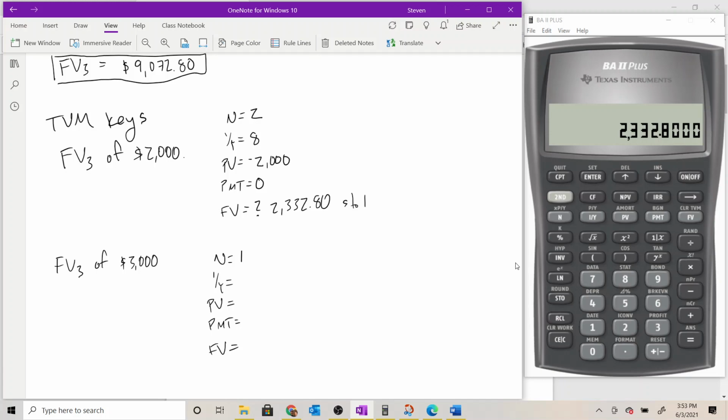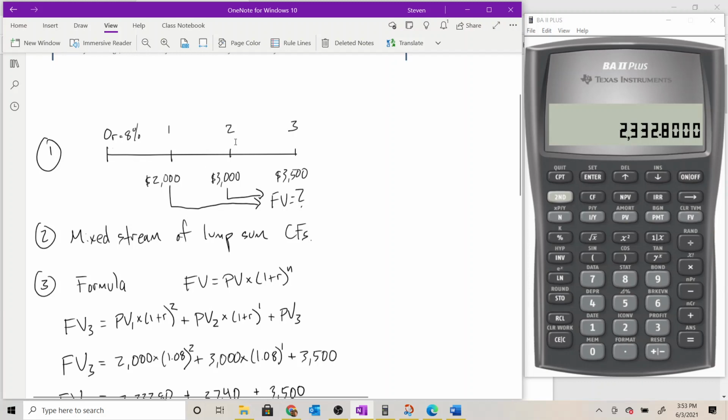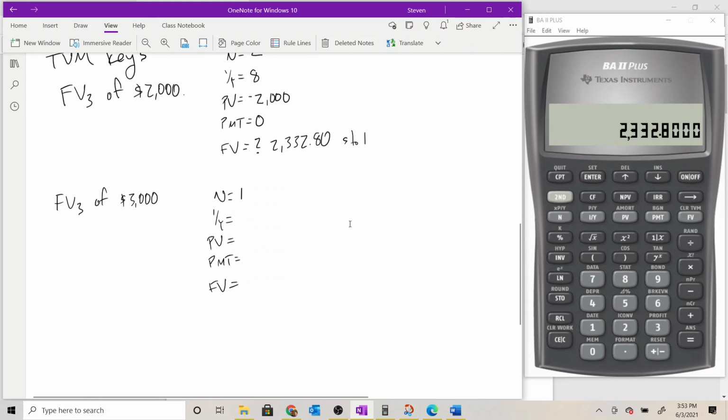N in this case is just going to be 1 because we deposit that 3,000 at the end of year 2 and it accumulates interest for just 1 year out to the end of year 3. So for this $3,000 deposit, N is 1, I over Y is still 8. The present value that I'm starting with is 3,000. Again, I'm going to call it a negative just because I'm using the perspective of my pocket. It doesn't matter. You can record it as a positive if you want. Payment is going to be 0 again because there's no recurring payment, and then future value is what I'm looking for. So I will put a question mark there.